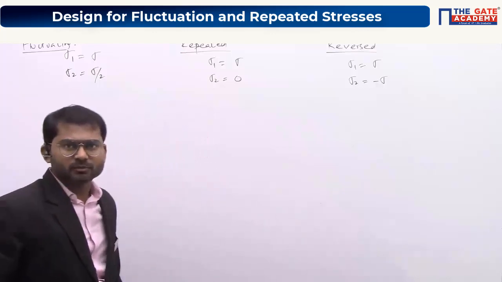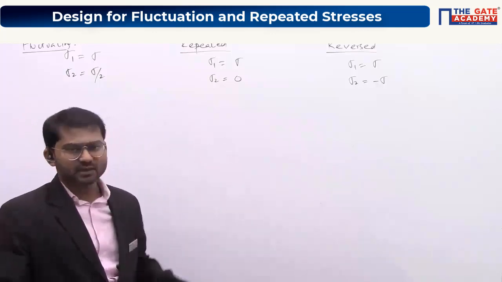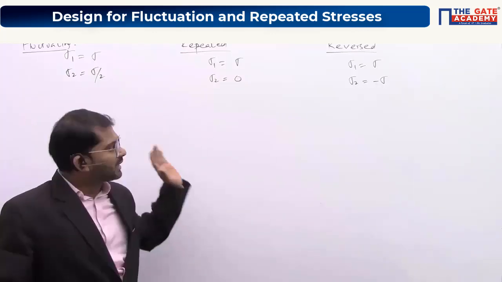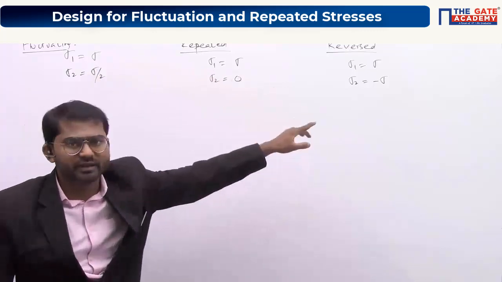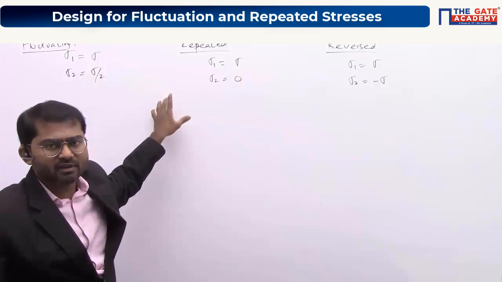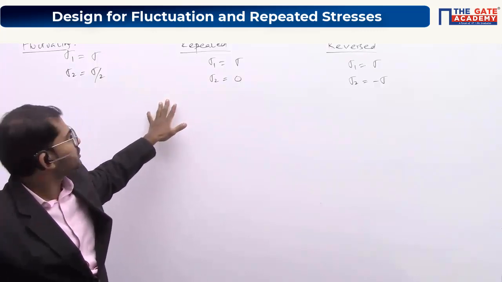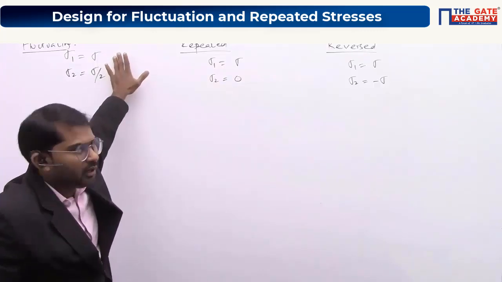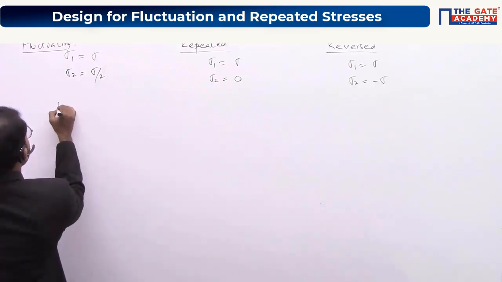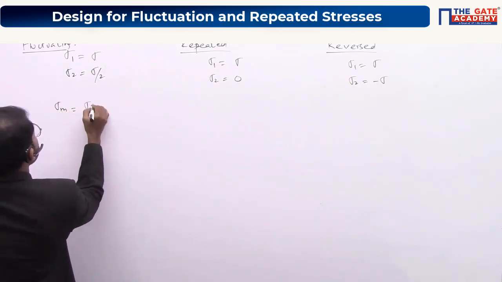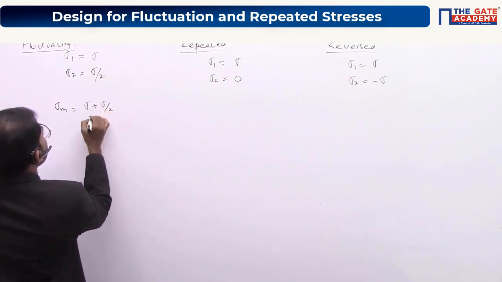so principal stress should be like this. I'm just taking biaxial state of stress, sigma 3 is not there, so that the comparison can be done very easily here. So we see that sigma value is same for every case. Sigma, I'm telling sigma value here. Understand? Okay, so the maximum to which stress can go here is same here. Understood? So for these two cases, if you find out sigma mean is sigma plus sigma by 2 whole by